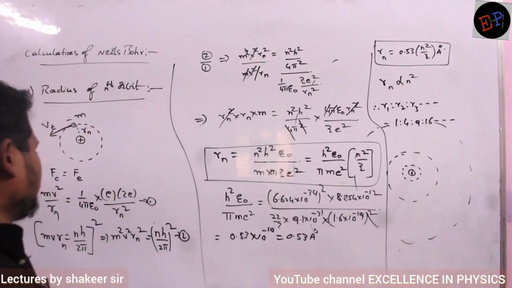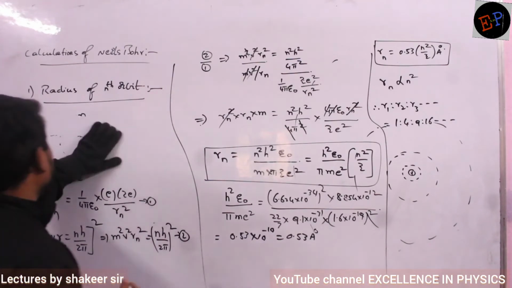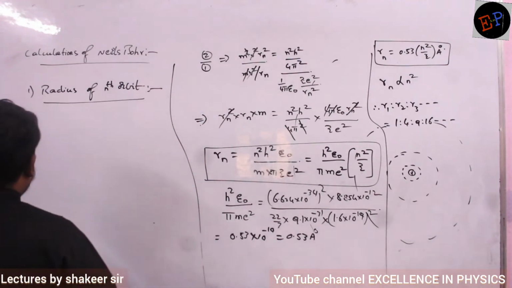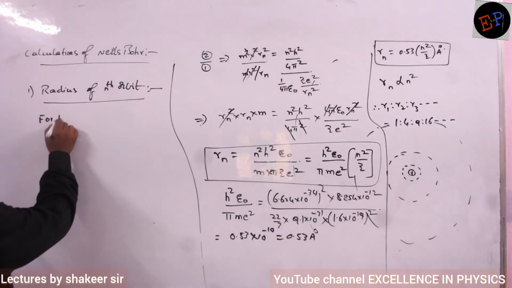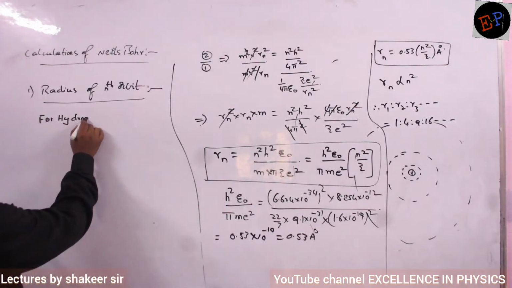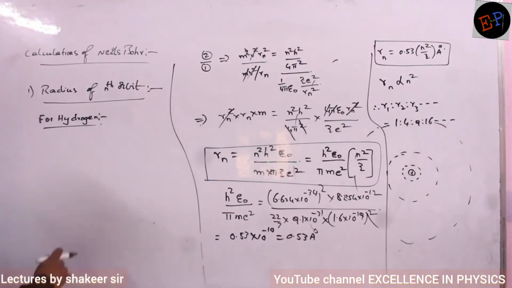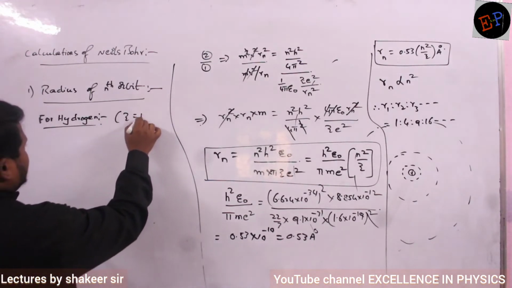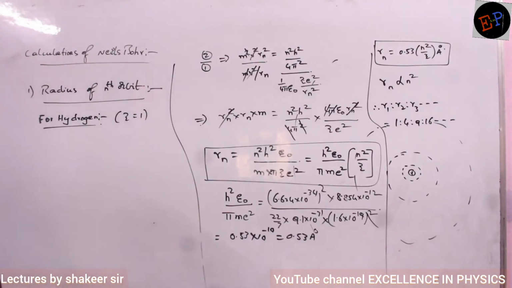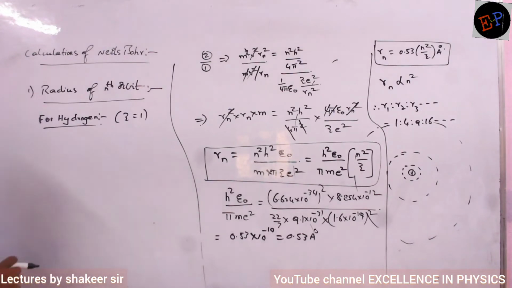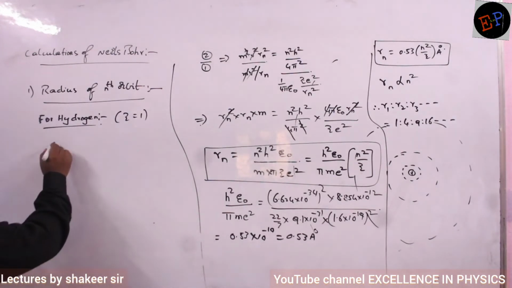Understood? So therefore if I want to calculate for hydrogen, because all these calculations are satisfied only for hydrogen. Clear? For hydrogen what is the Z value? Z value is 1. Hydrogen atomic number is 1. So therefore Rn is how much?